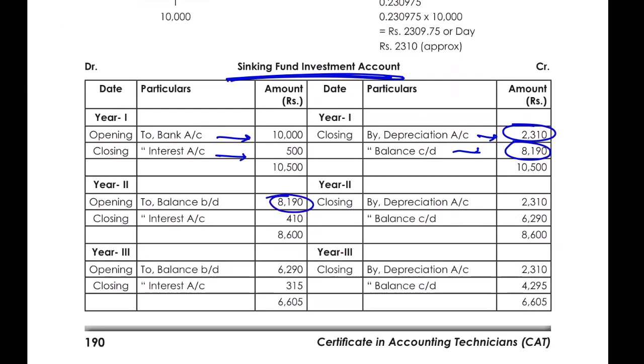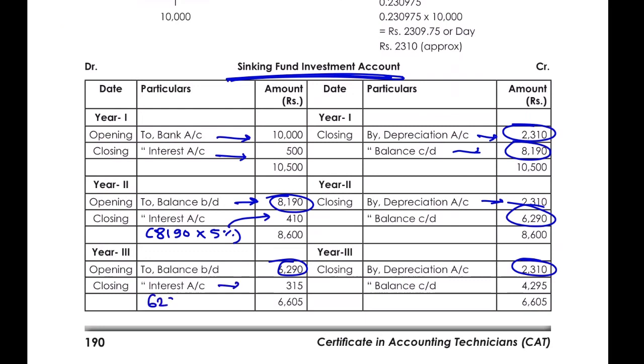The closing balance is brought forward over here. We have charged the depreciation of again the same amount, and interest is calculated on 8190 multiplied by 5%, that is 410. And then we have a closing balance of 6290. Then again this is brought forward. There is again a depreciation.